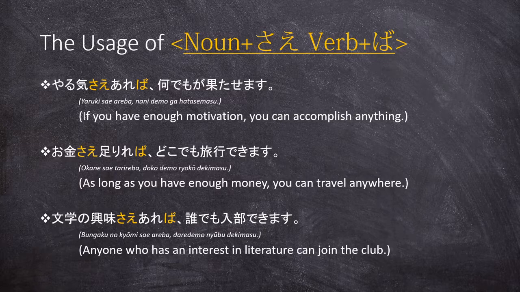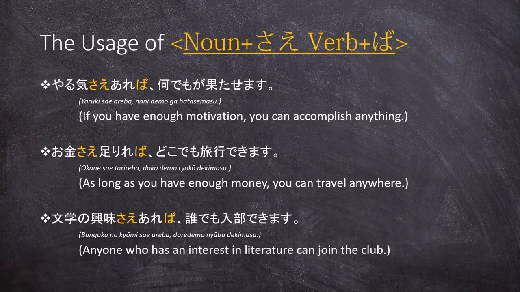So once again, remember, the conditional clause when using this construction always has two elements. First, the noun or the object or the element, however you like to call it, is always pronounced with sae, and after that the appropriate verb is transformed into the ba conditional form.